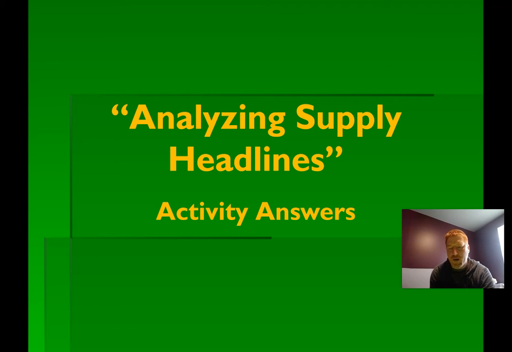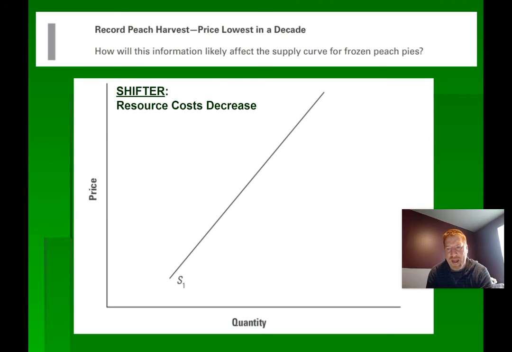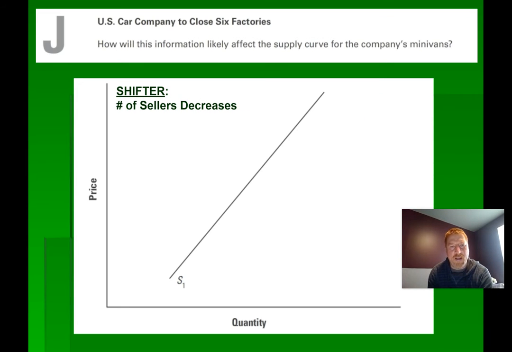So I'll get right to it here. Again, these are supply headlines, so you have to think about yourself as the producer when you're reading the scenario. This is the record peach harvest. The price is lowest in a decade. How will that affect the supply curve for peach pies? I did this one the other day as an example, so you probably already knew that one. It's a resource, and since it's cheaper, I can make more of them. So it's a shift to the right, an increase in supply.